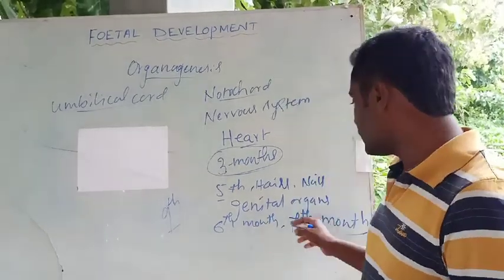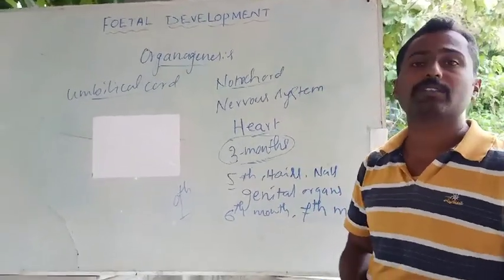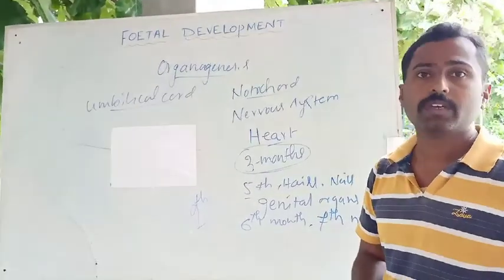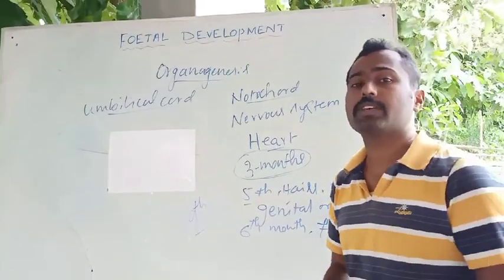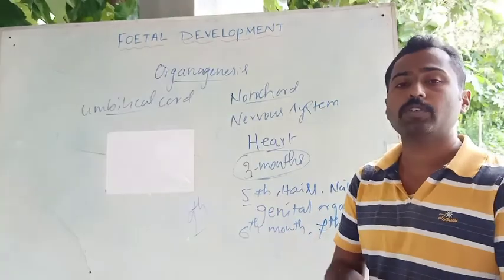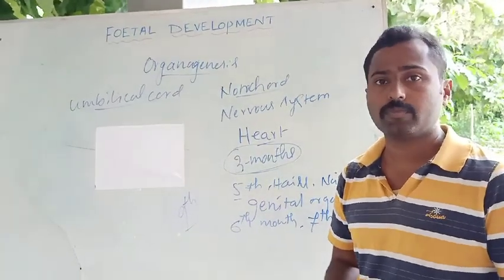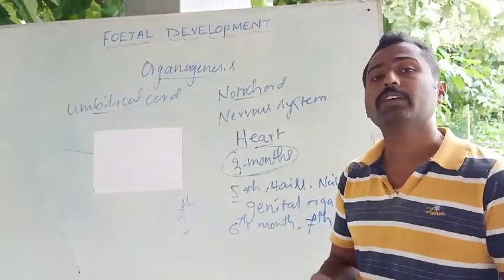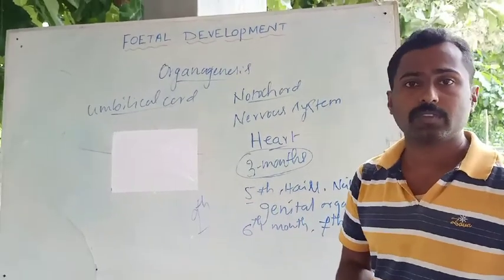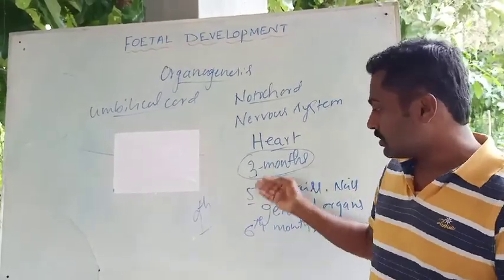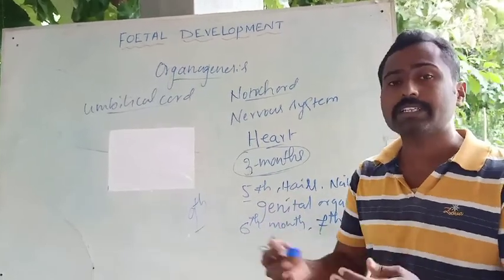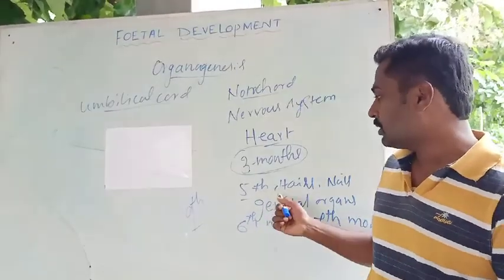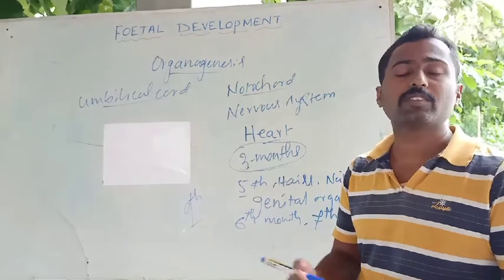If the delivery has taken place in the 7th month, the lungs of the baby are not fully matured, and it is unable to survive in the external conditions. Even the fat deposition is very less in this condition. Gradually, in the 8th and 9th month, the organs in the baby become fully developed, and if it is a male child, before the birth, the testicles descend into the scrotum.